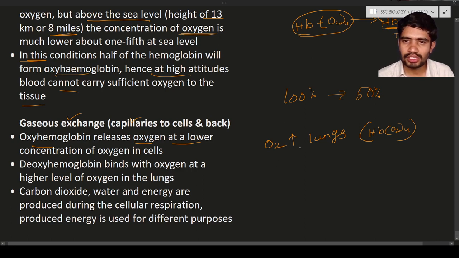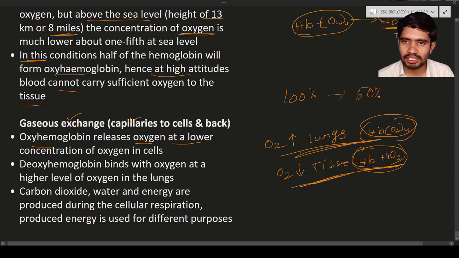Oxygen is more in the lungs, but very little in the tissues, hence the hemoglobin is going to release oxygen, 4 molecules of oxygen. This is oxyhemoglobin, this is deoxyhemoglobin. Such a process is seen in the tissues, and this process is seen in the lungs.